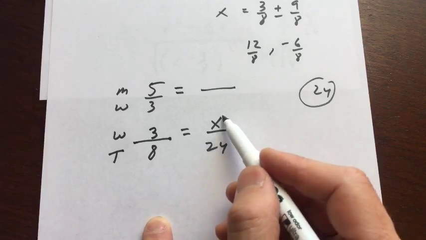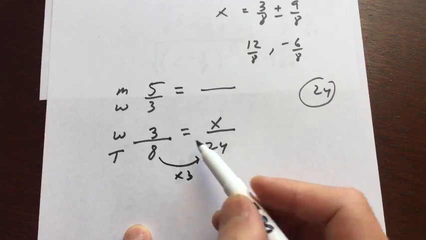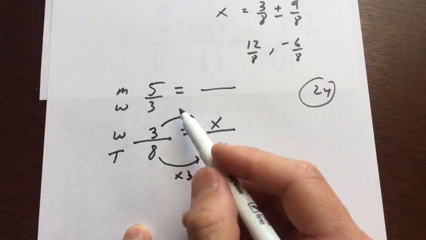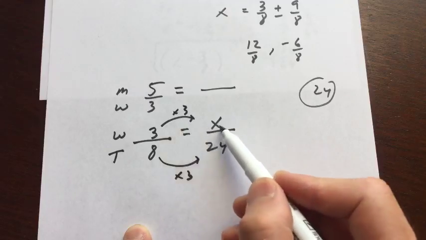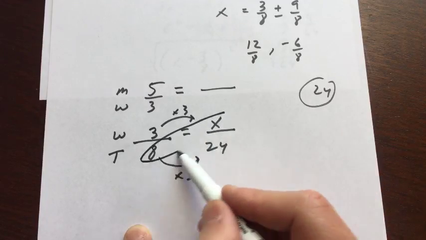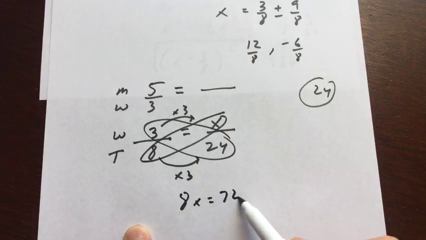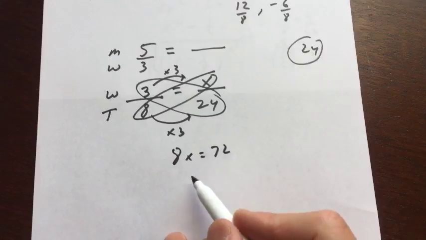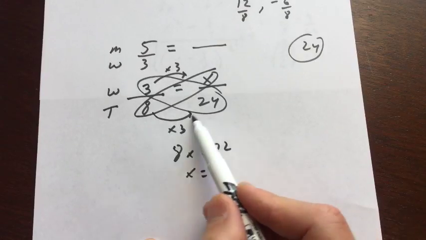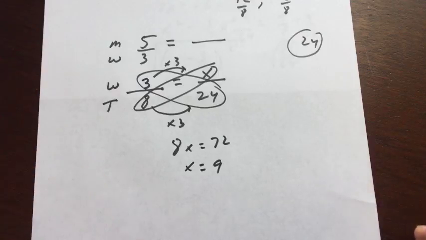All you have to do now is, you can do this one of two ways. You can either say 8 times 3 is 24. That's right, Mancy. And then 3 times 3 equals 9. Or if you don't like that method, you can cross multiply. You could say 8x equals 72. So you definitely want to know how to cross multiply and solve ratios and proportions. Or you can do what I just did there, multiply the top by 3 and the bottom by 3. As long as you do the same thing to the numerator and denominator, that's the key.